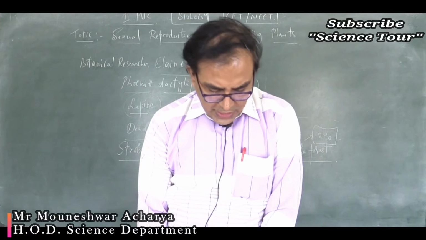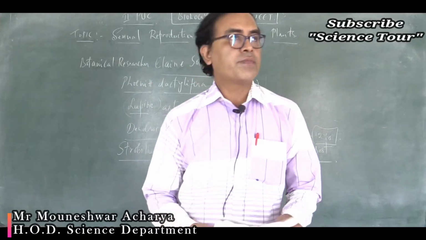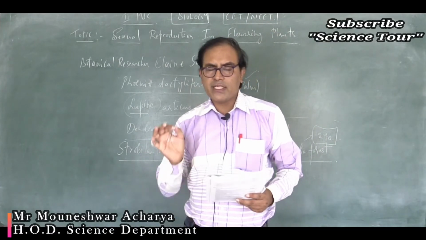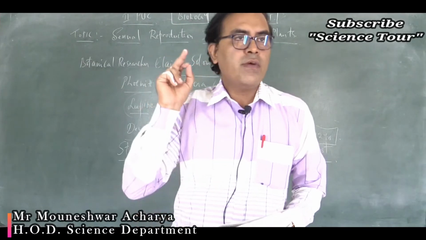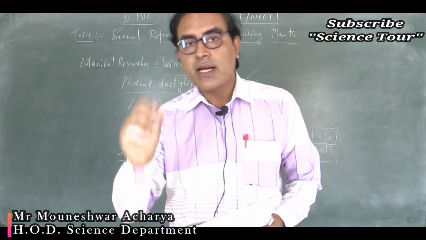Let's move to the next question, question number 45. Which one of the following statements is correct? There are 4 statements, out of which only a single one is correct. You have to identify the correct statement.